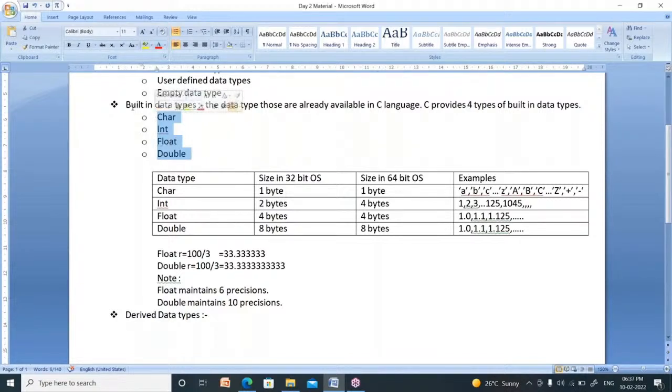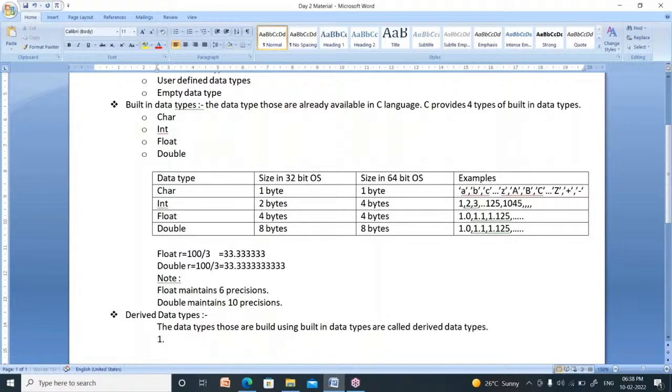These four are known as built-in data types. Those data types built using built-in data types are called derived data types.